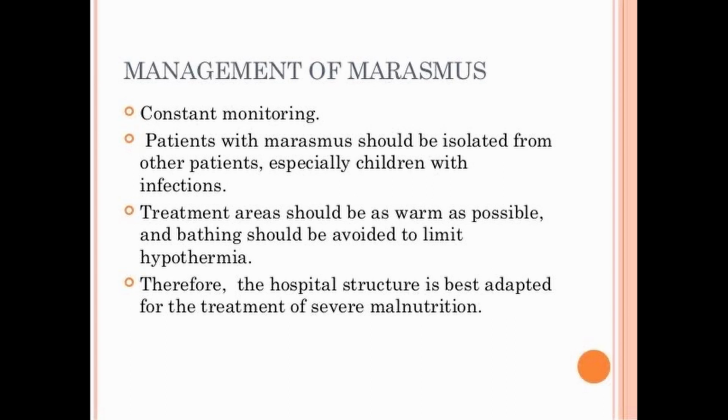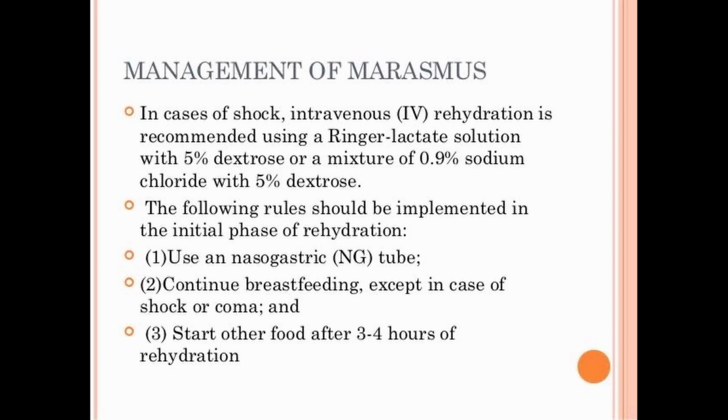The children who are suffering from marasmus along with infection should be isolated from the other patients. In case of shock, IV rehydration is recommended using a Ringer lactate solution with 5% dextrose or a mixture of 0.9% sodium chloride with 5% dextrose. The following rules should be implemented in the initial phase of the rehydration.